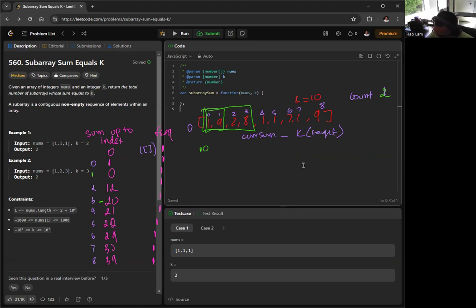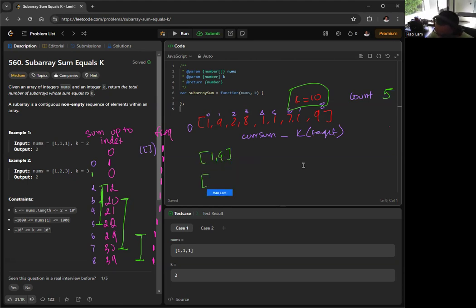Okay, we also have, I think, 3 more: 22 to 12, 22 to 12 to 10, which is our target, and then 30 to 20, right? 30 minus 20 is 10, and then 39 to 29, right? So our total would be 5. There are 5 subarrays that make up the sum of 10, right?